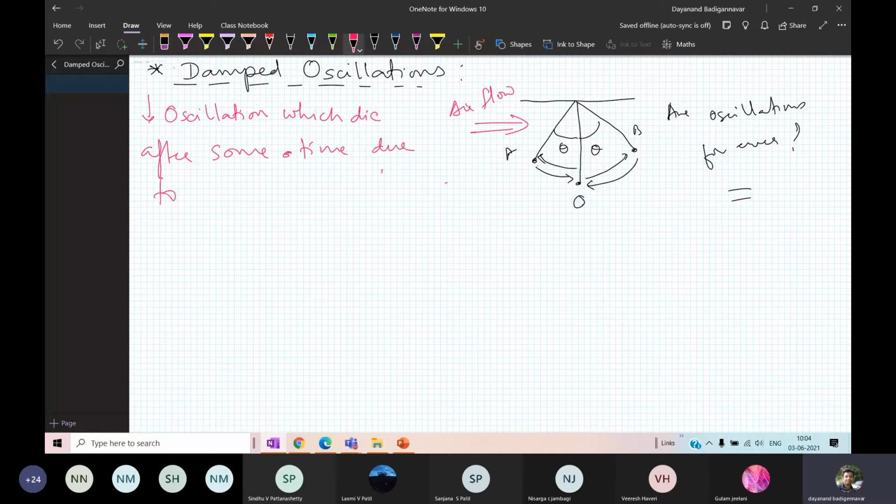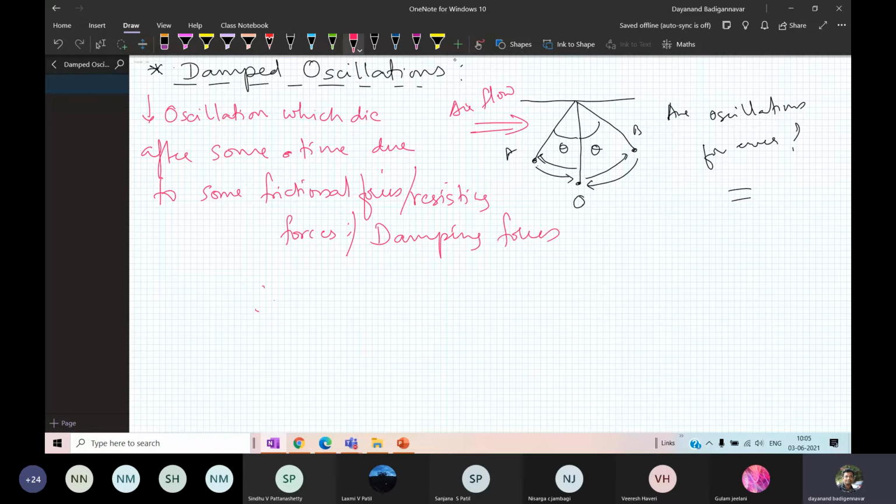I cannot just say airflow; I can only say due to frictional forces. Or I can call it resisting forces, or I can also call it damping forces.